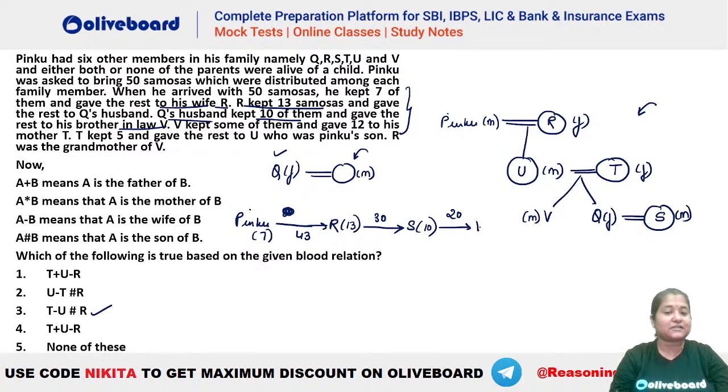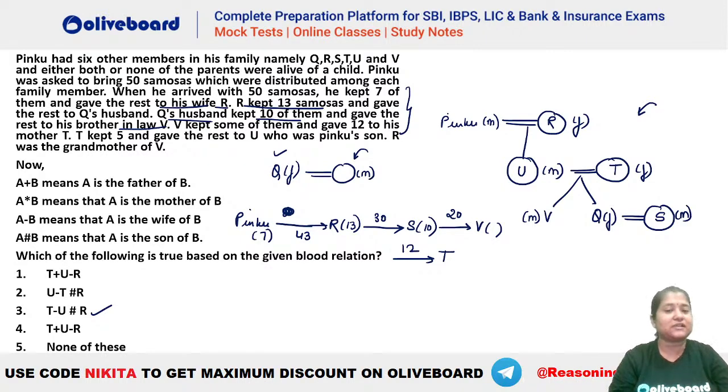So you can see he passes the 20 samosas to V. V kept some of them, so हमें नहीं पता उसने कितना रखा. He kept some of them and gave 12 samosas. So he is giving 12 samosas to his mother T. So can you tell me how many samosas did V keep here?